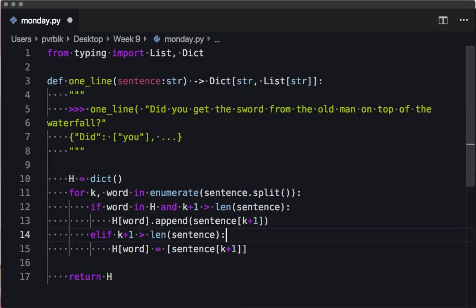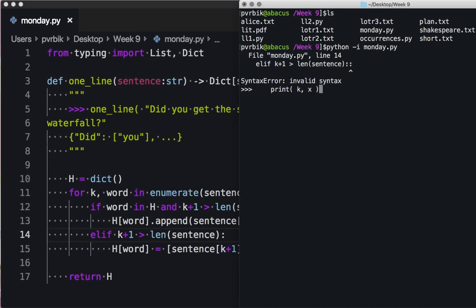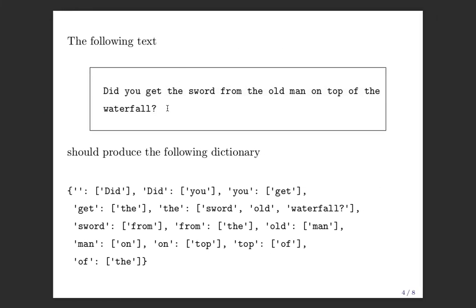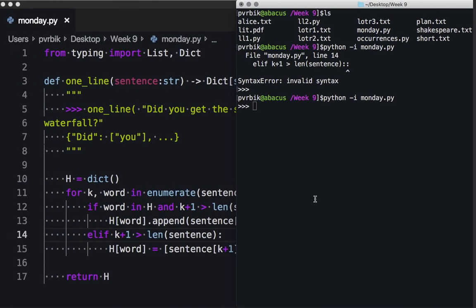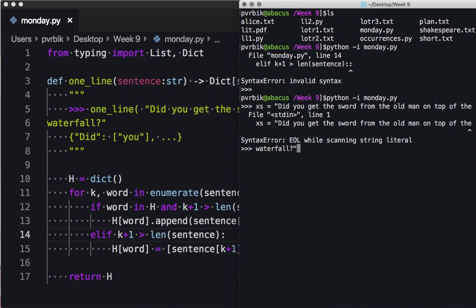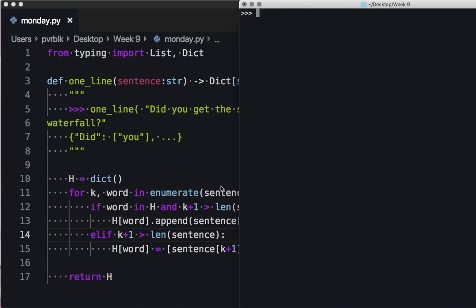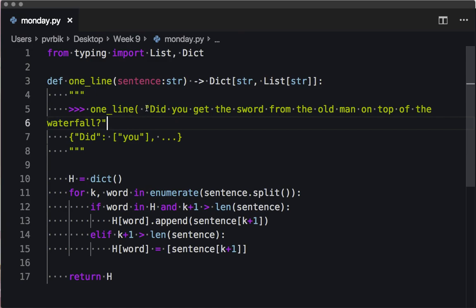Whoops, that shouldn't be there. Okay, let's just grab this piece of text. Hopefully it's not going to screw up. Okay, asking too much. How about this?